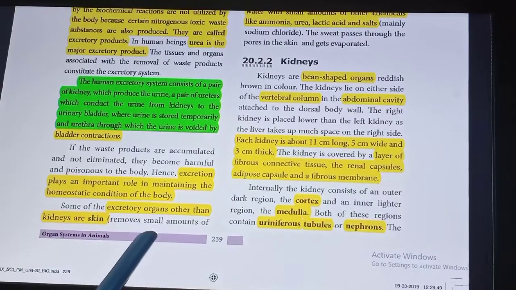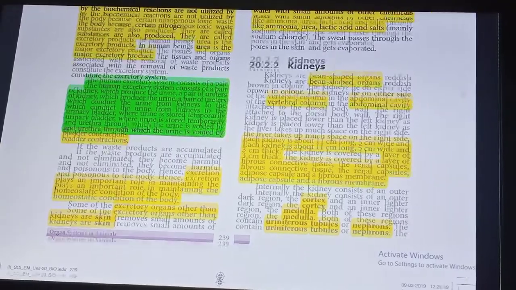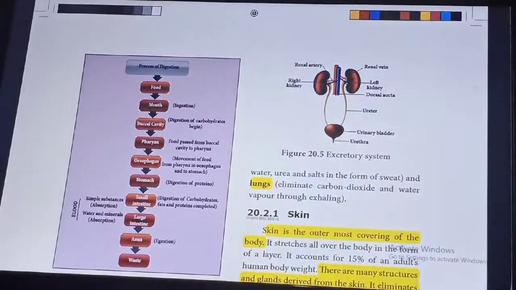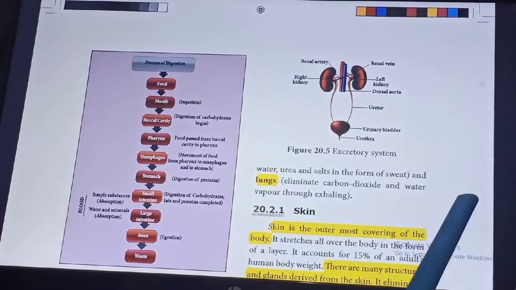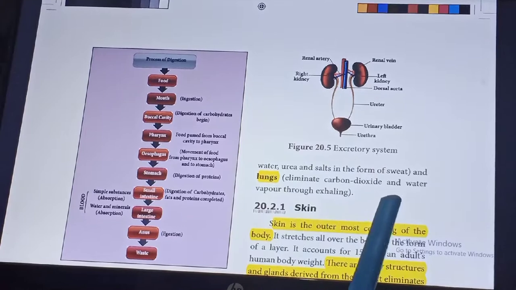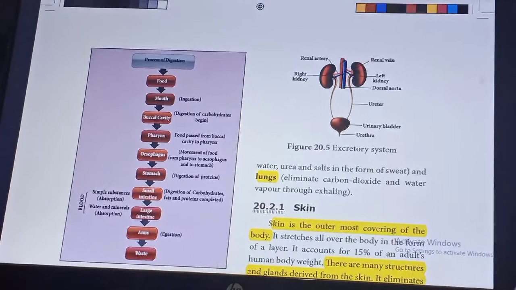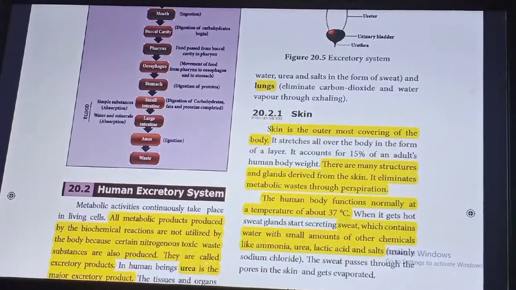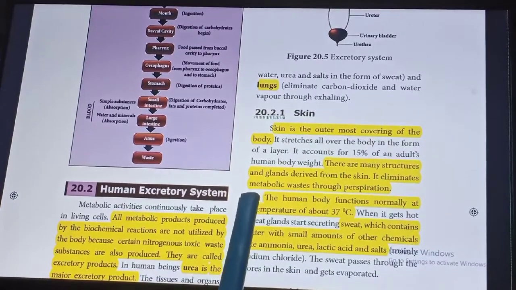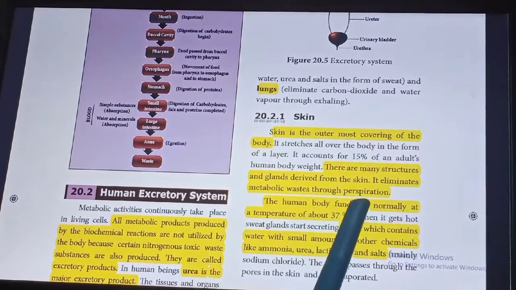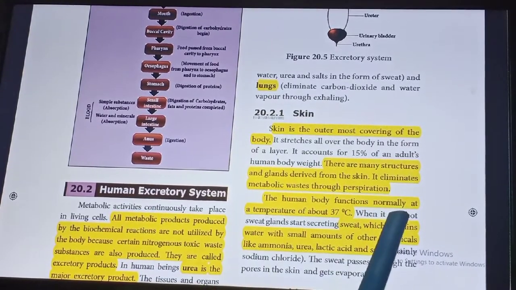Some of the excretory organs other than the kidney are the skin, which removes small amounts of water, urea and salt in the form of sweat, and the lungs, which eliminate carbon dioxide and water vapor through exhaling. Skin is the outermost covering of the body. There are many structures and glands derived from the skin. It eliminates metabolic waste through perspiration.